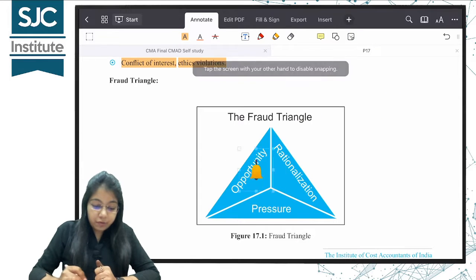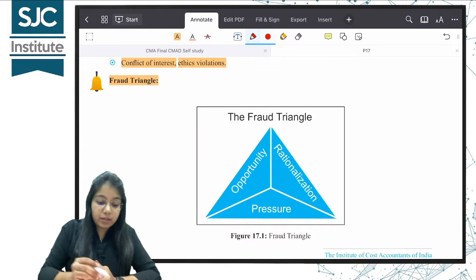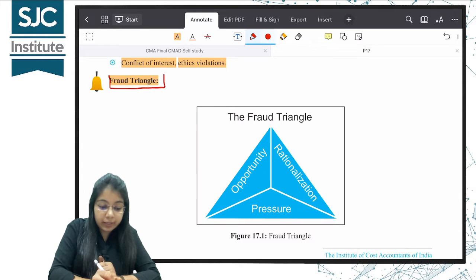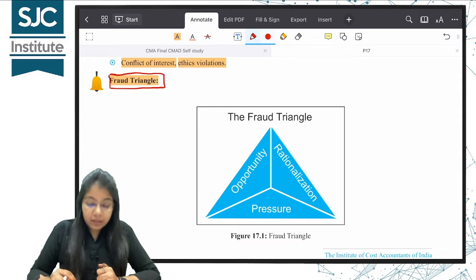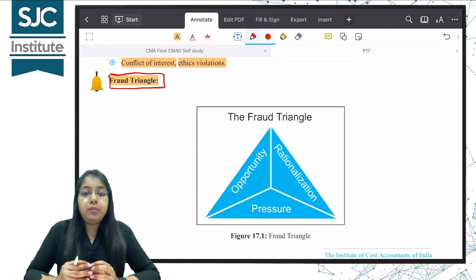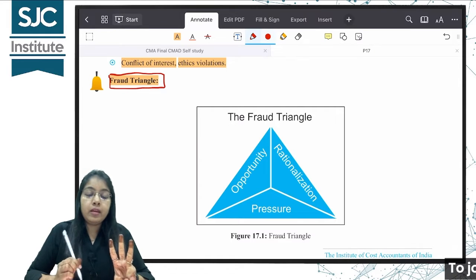Very important topic from this chapter is fraud triangle. मैम आप कैसे बता रहे हैं important है? मैम को लग रहा है कि important है. Okay? Fraud triangle. किसी भी कंपनी में फ्रॉड करने के लिए 3 चीज़ें चाहिए.